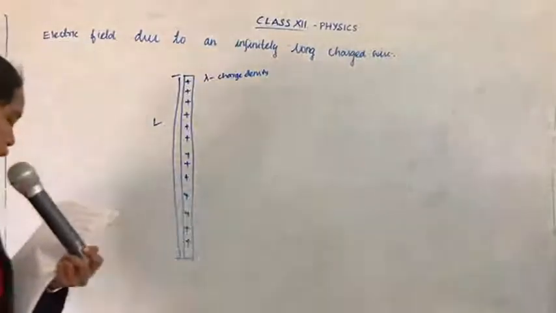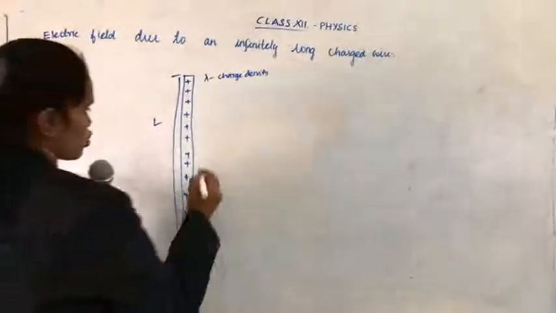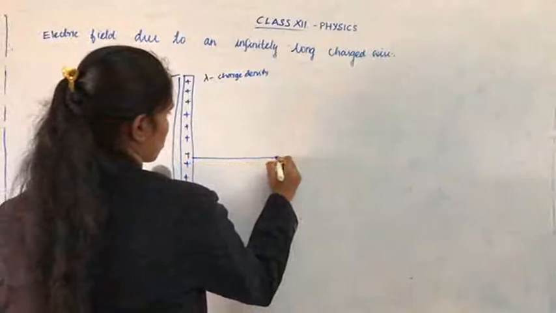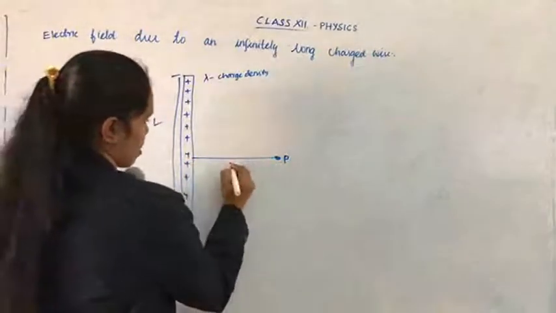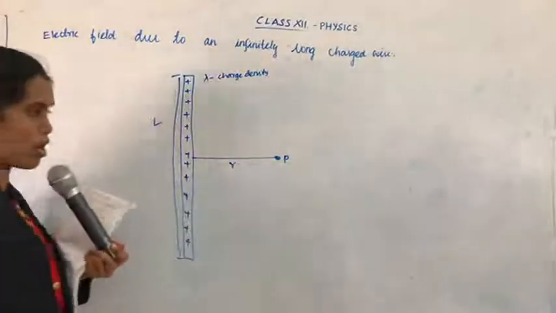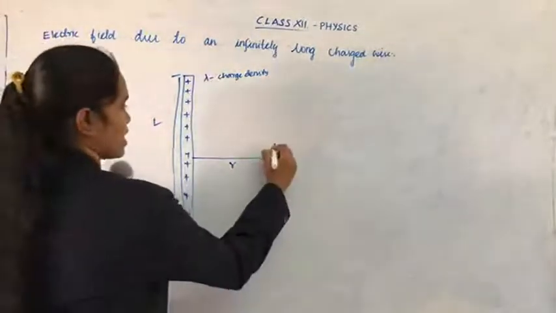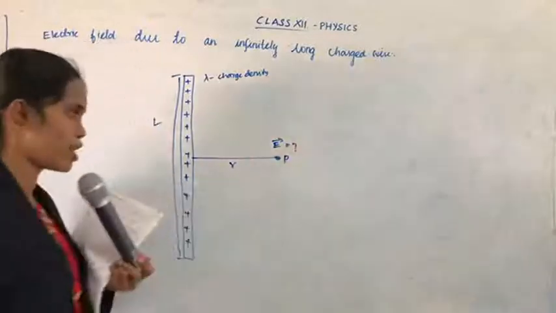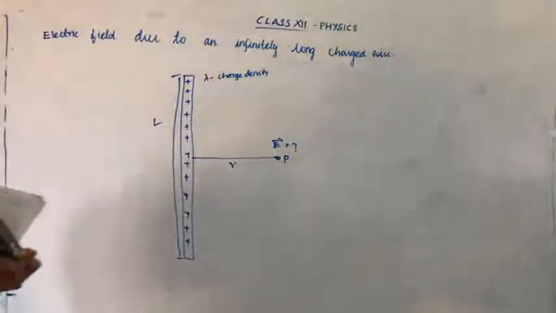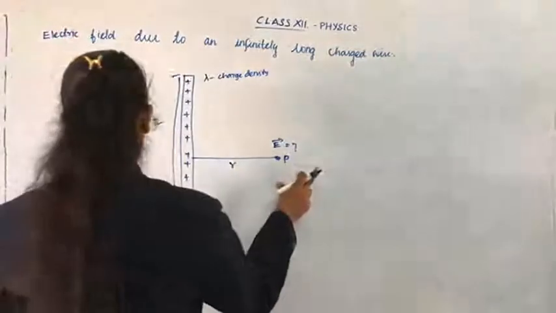Now, we are going to place a point P. The distance from the conductor is small r. You are going to find the electric field at the point P.